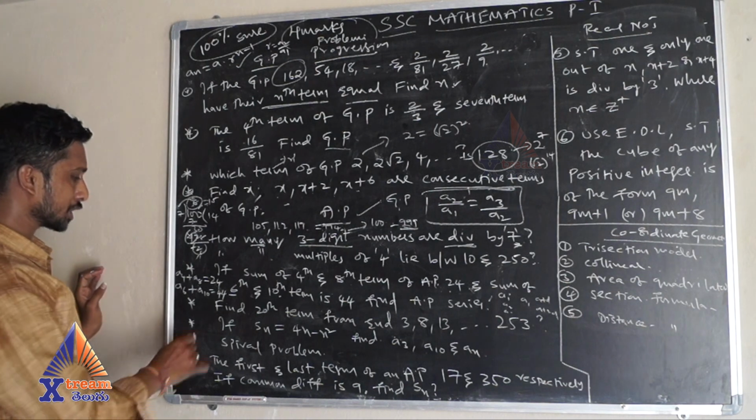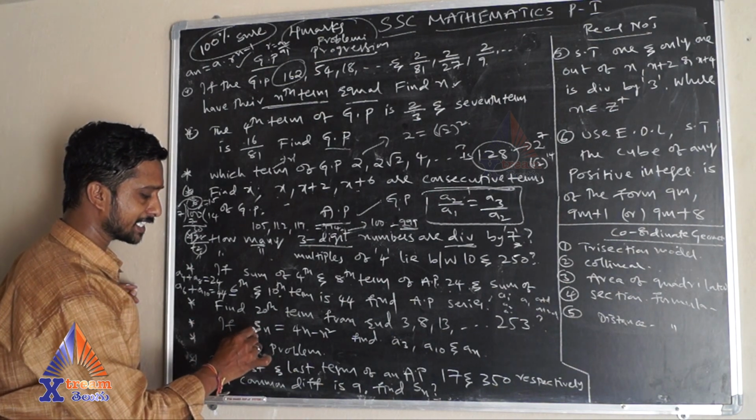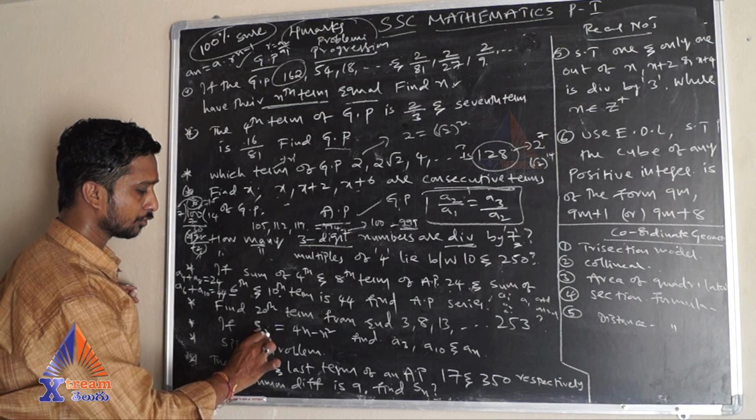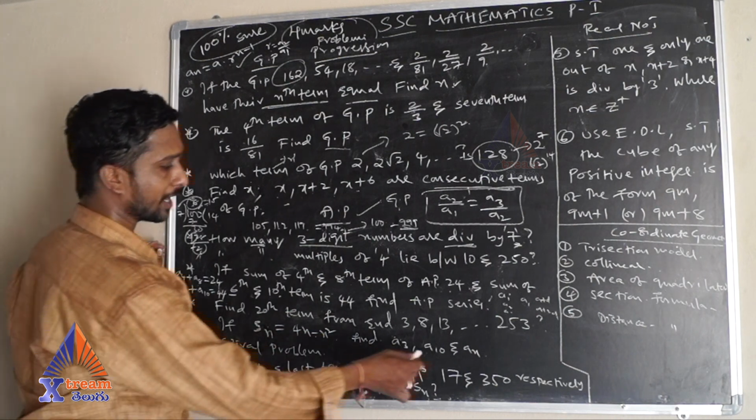Next, this is the most important problem. This is not An, this is Sn. So Sn is 4n minus n square. You need to find An.